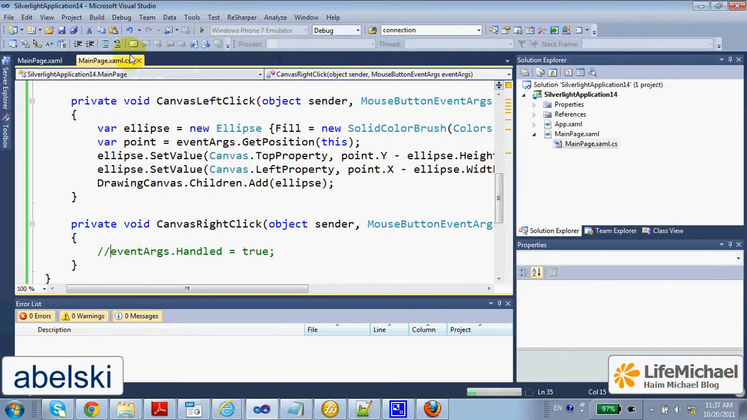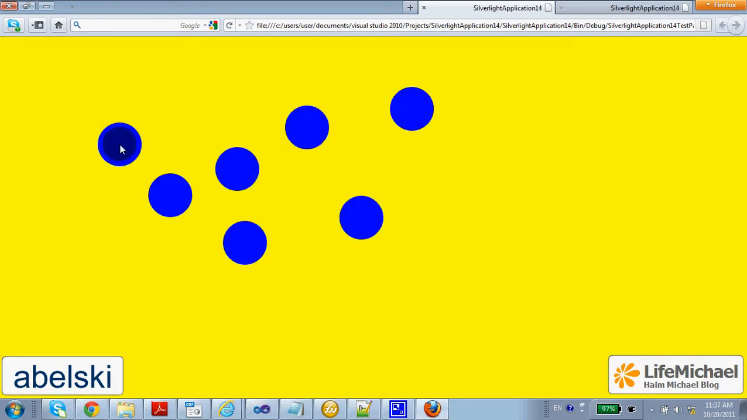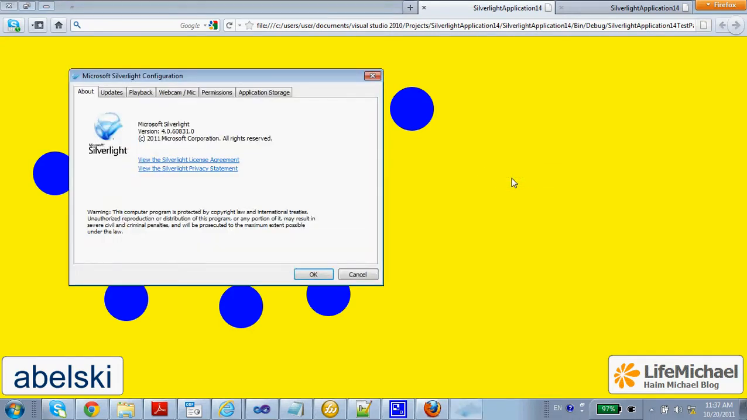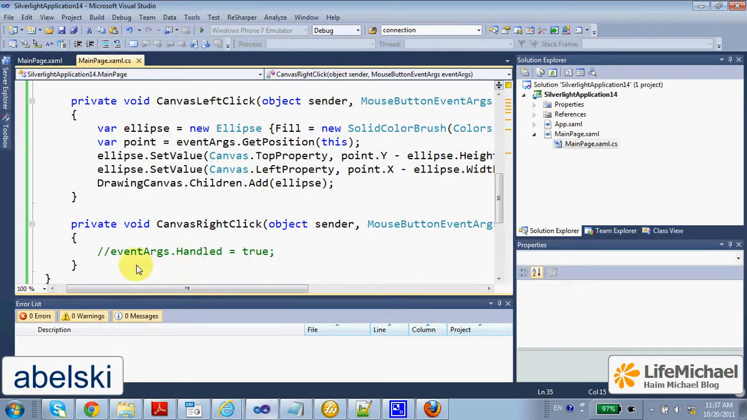and now execute again, as you can see, when I press the left button, still the same response, but when I press the right button, as you can see, I get the Silverlight standard setting dialog. So if you don't want to get it, make sure you assign true to the handled property. This way the event won't bubble and then invoke the standard Silverlight setting.